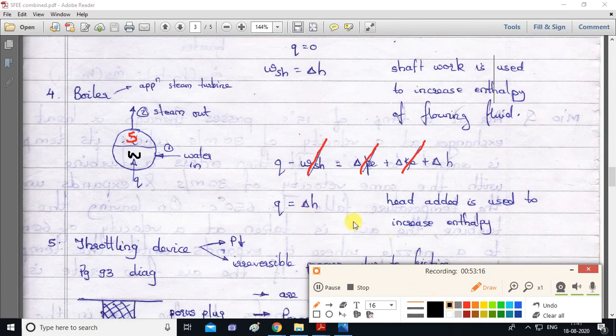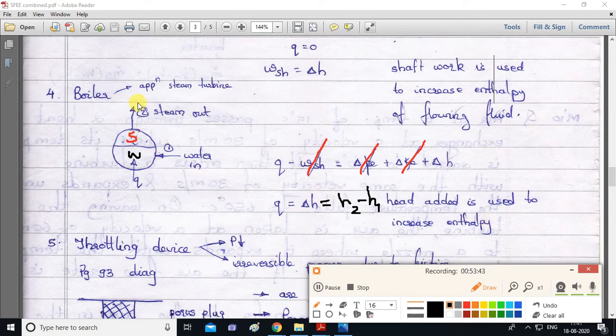Now what is this change in enthalpy? It will be H2 minus H1. So again we can write a statement using this equation. Heat is added to the water so that you can get steam and increase the enthalpy of the steam. Okay, so heat added is used to increase the enthalpy. Okay, is this clear? Boiler.